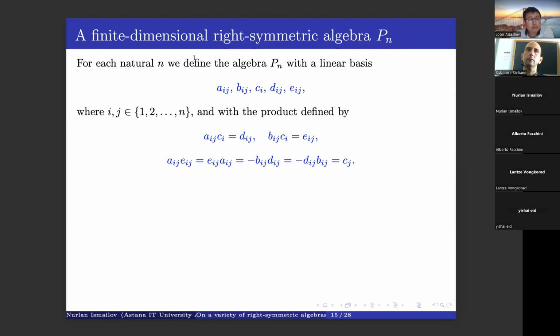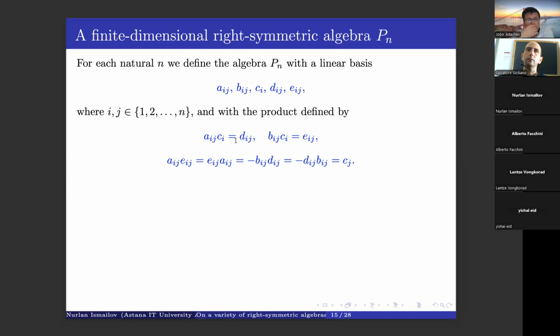Okay, now we construct a finite dimensional right-symmetric algebra. Here we denote it by P_n. So for each natural number n, here we define an algebra with basis a_ij, b_ij, c_i, d_ij, e_ij, and here i and j are any numbers from 1 to n, and the multiplication table is defined as follows.